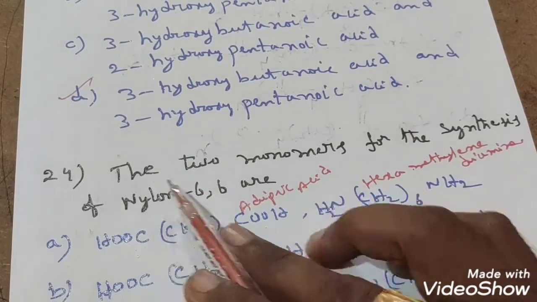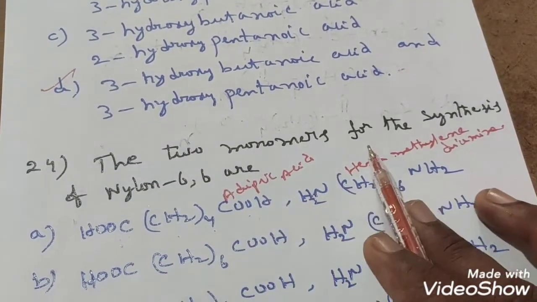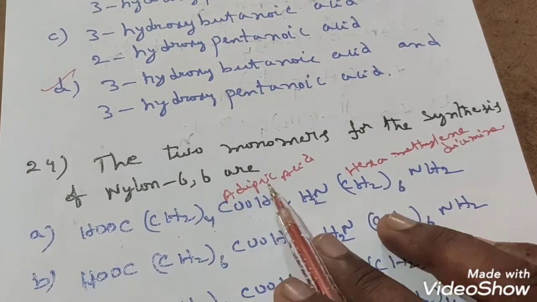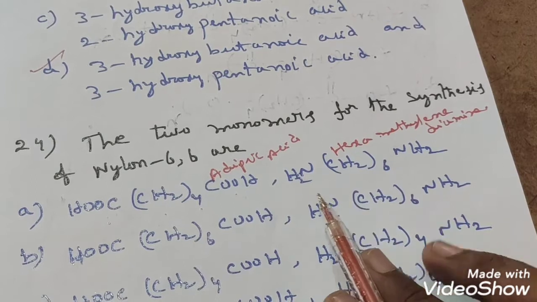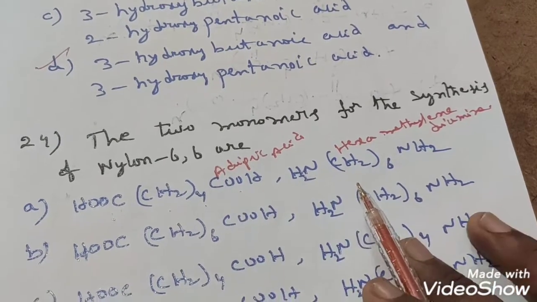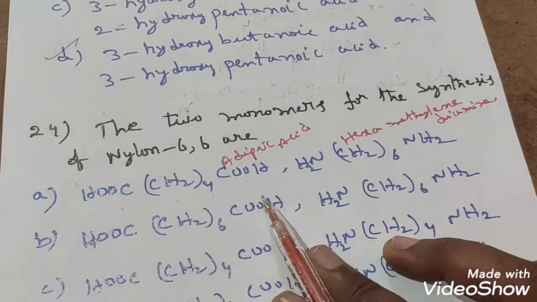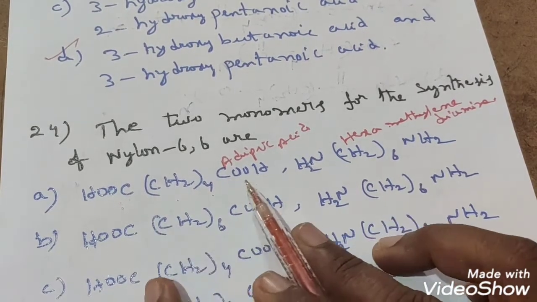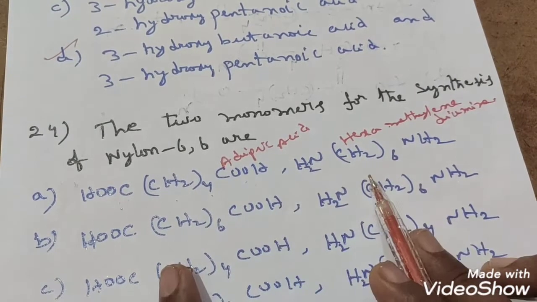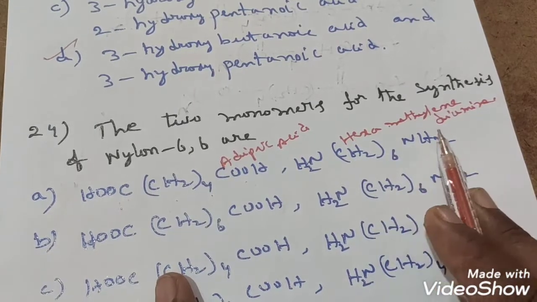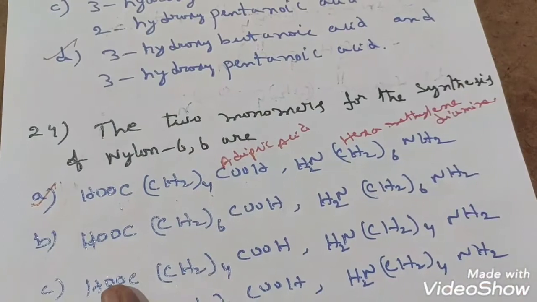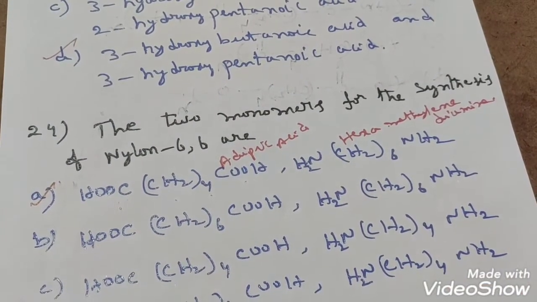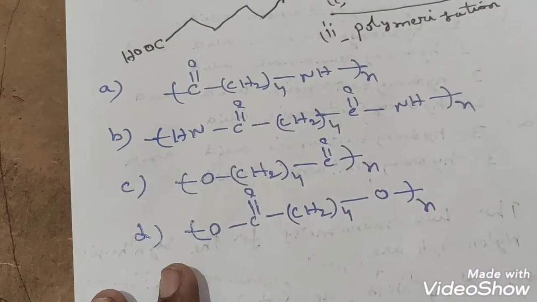Next question: the two monomers for the synthesis of nylon 6,6. Nylon 6,6 comes from hexamethylene diamine and adipic acid. In option A, this is the formula of adipic acid and this is the formula of hexamethylene diamine. So option A only is correct, students.